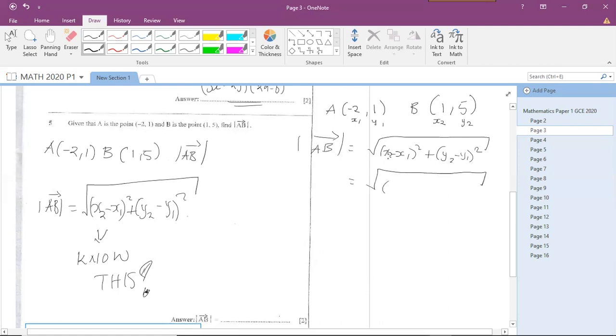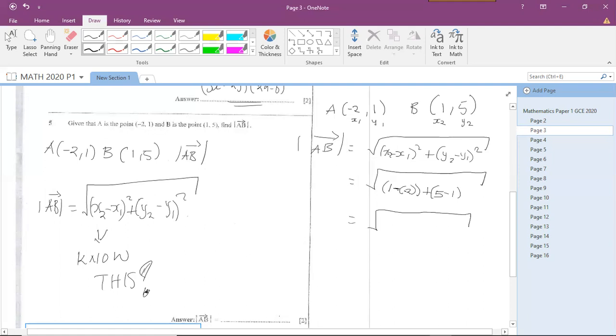So x2, what is x2? This coordinate, you say 1. Minus, open brackets, what is x1? Okay, -2, close brackets, plus, open brackets, what is y2? It's 5. What is y1? Okay, -1, close brackets. Equals root of, now you expand.